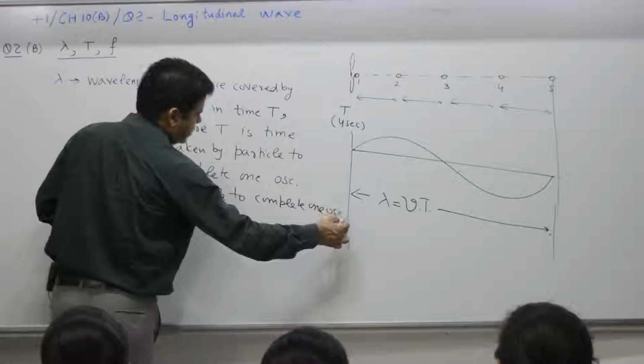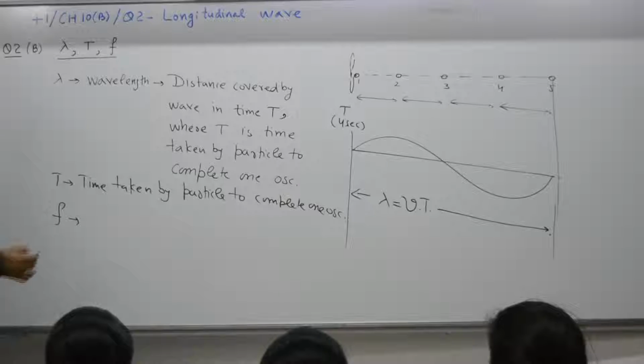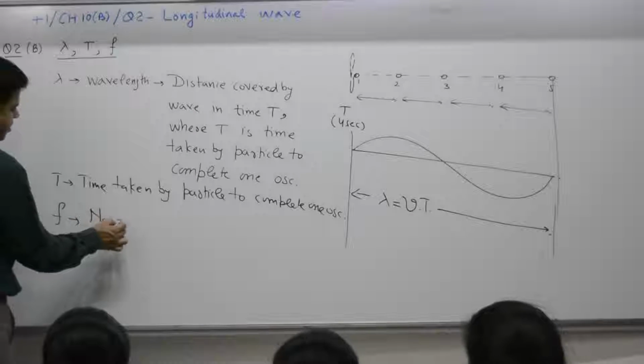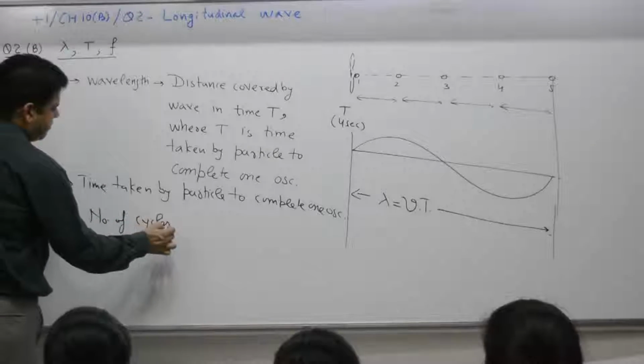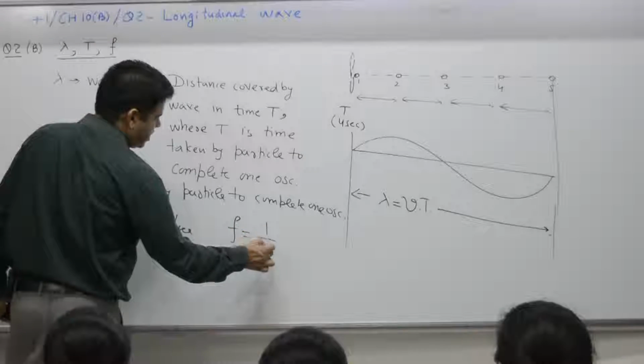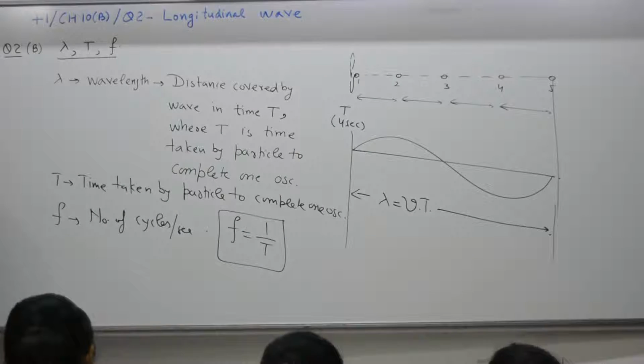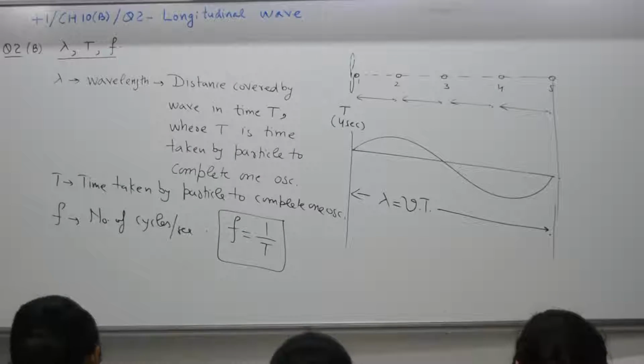Frequency is the number of cycles or waves per second. Relationship, F is equal to what? 1 by T. Time with you is 3 minutes. Define wavelength, time period, frequency.